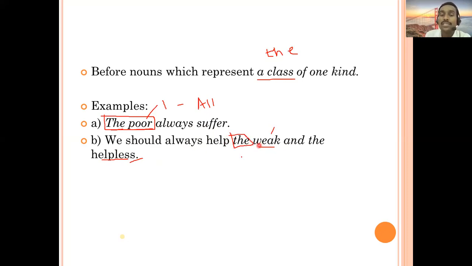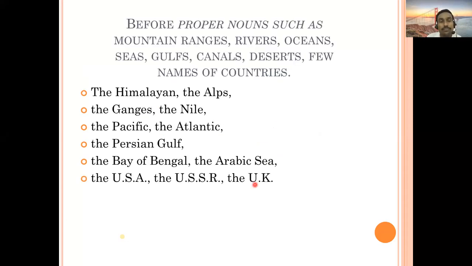So what does the weak mean? All weak people. The helpless means all helpless people. So the refers to the entire class, to all of that particular kind. This is also something you have to remember about the use of article the.